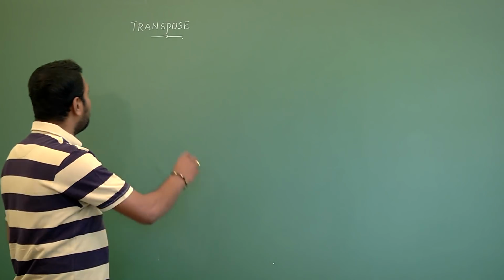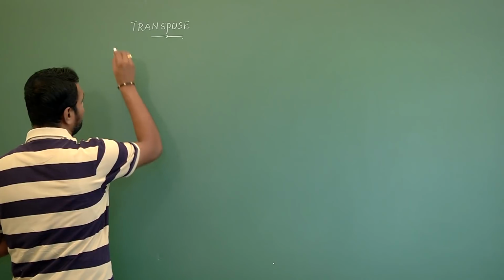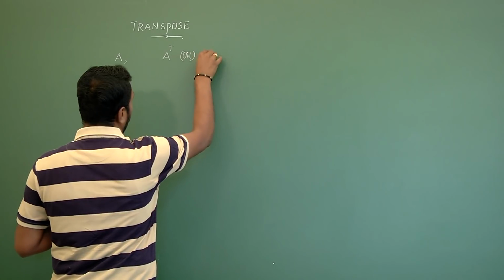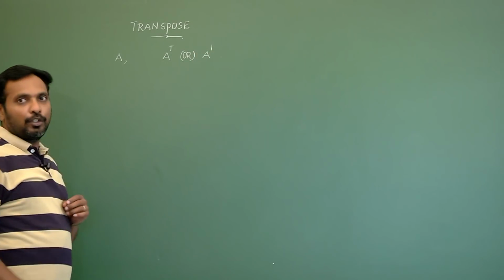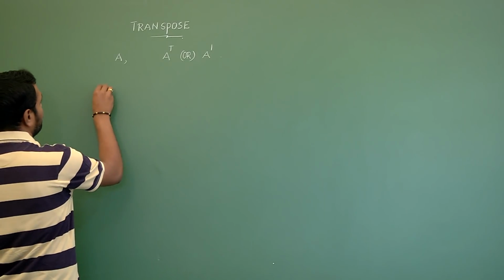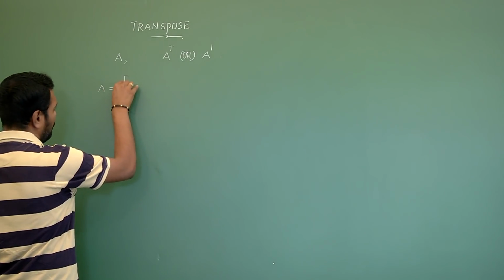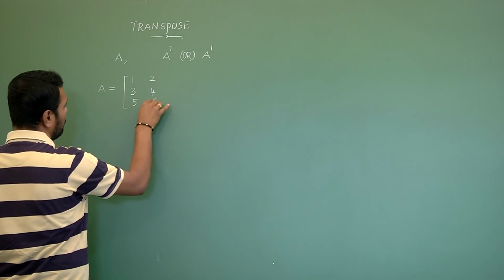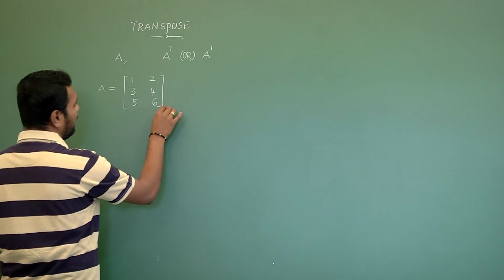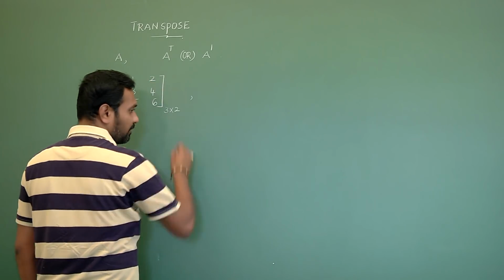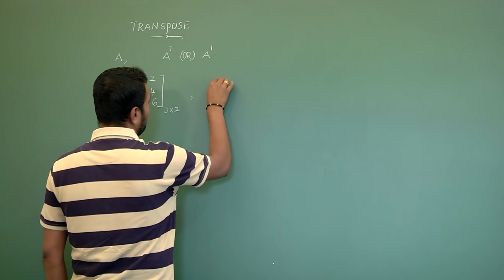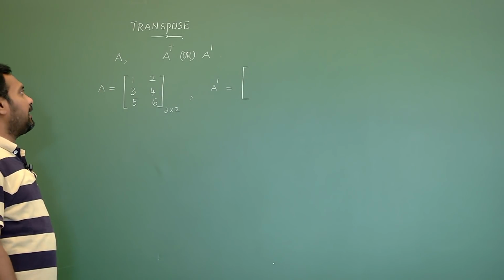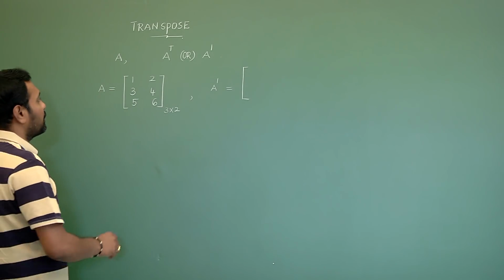If capital A is the given matrix, then its transpose is denoted by A power T or A dash. If you take an example, capital A equals 1, 2, 3, 4, 5, 6 of order 3 cross 2, then its transpose A dash equals, what I can write is, we need to interchange the elements of rows and columns.